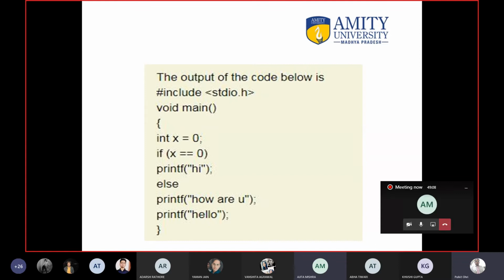And in the else statement, the first printf is in that, and the hello one is outside of that. So sir, hello will print. Of course, that is the correct answer. I just told you, when the curly brackets are not used, the scope or the boundary is only one line, either for if, else, for loop or any other thing.